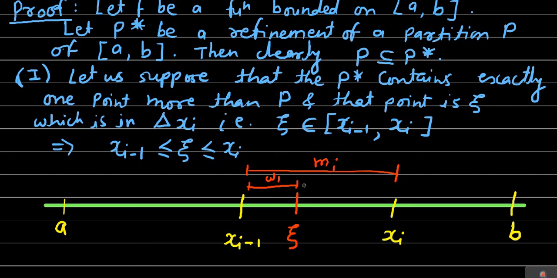And the infimum of the function on the subinterval xi to xi, from here to here, is suppose omega 2.